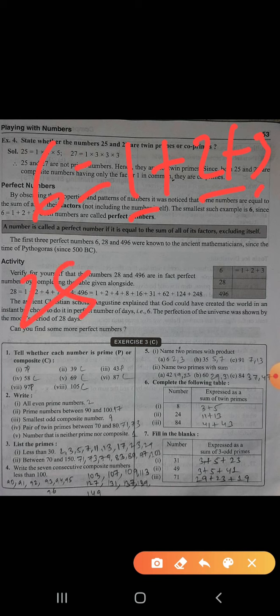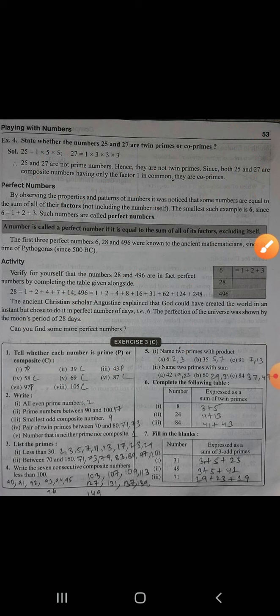See here, 28 also: 1 plus 2 plus 4 plus 7 plus 14 is 28. So this kind of number is called what?